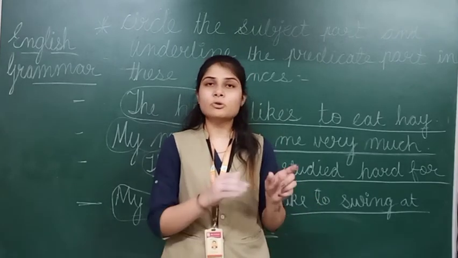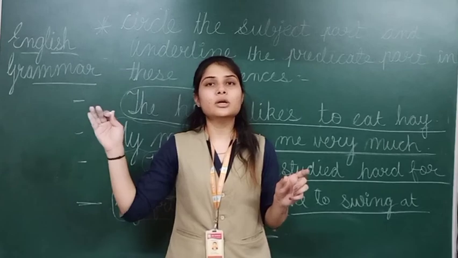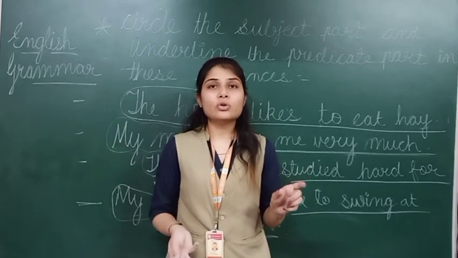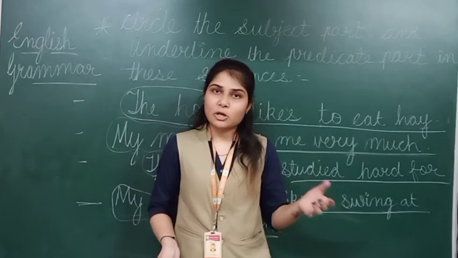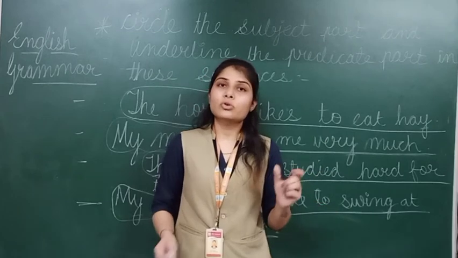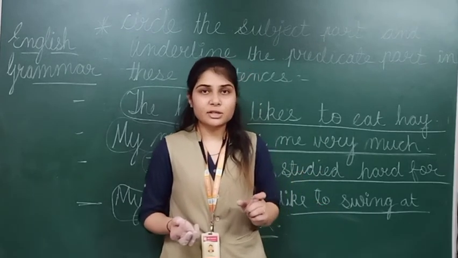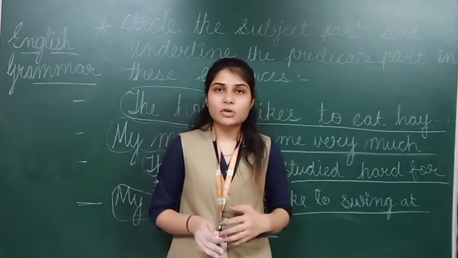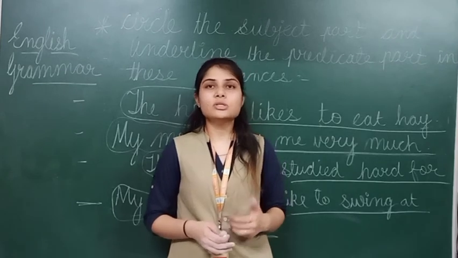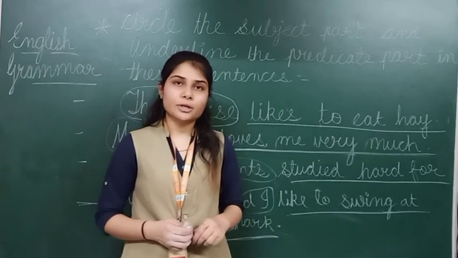Right students? Suppose dash rises in the east. So what are you going to write in this? The sun, because that is the only one which rises in the east side, the east direction. So in this way you are going to learn more exercises about this subject and predicate part.